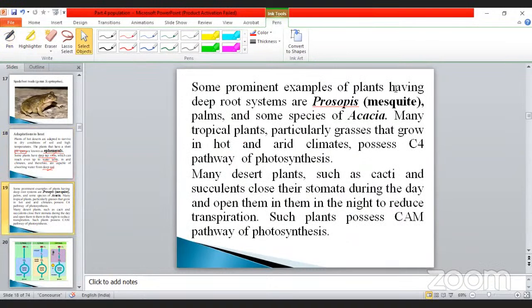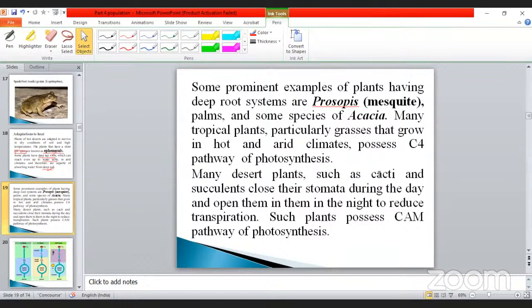Some prominent examples of plants having a deep root system are prosopis, mesquite, palms, and some species of acacia. It's a xerophyte, isn't it? Many tropical plants, particularly grasses that grow in hot and arid climates, possess the C4 pathway.